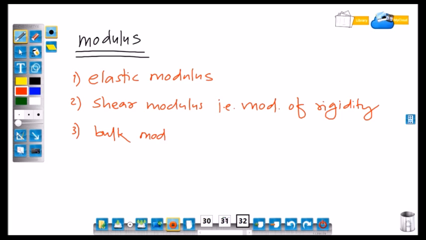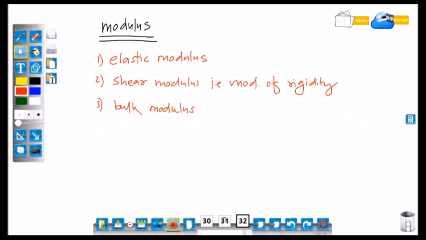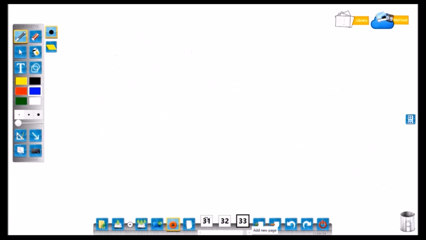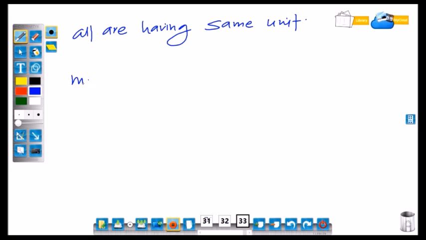These all three modulus are the relationship between stress and strain. So all are having the same unit. Modulus, any modulus is stress upon strain.